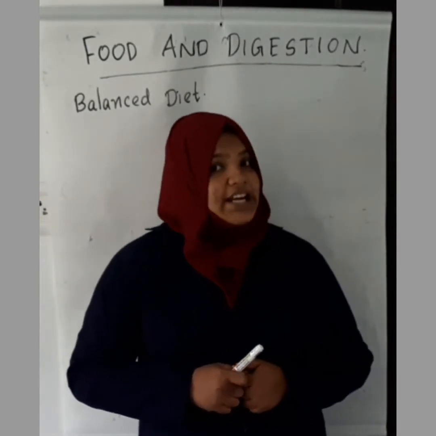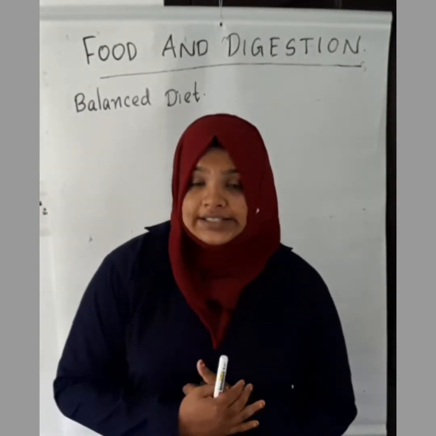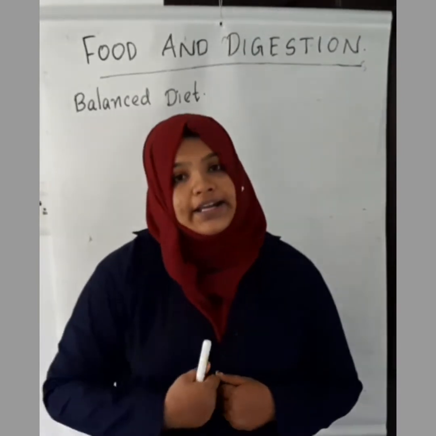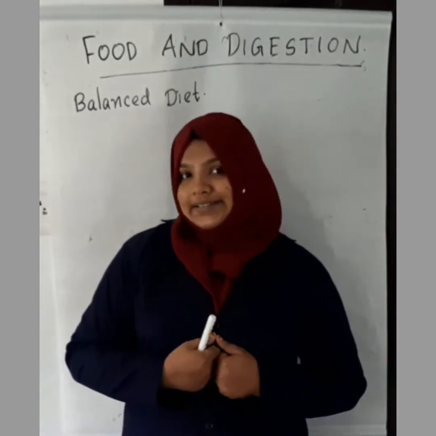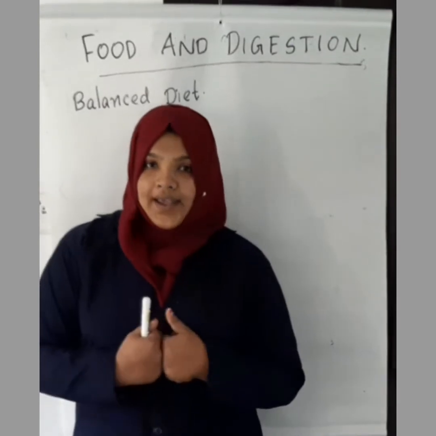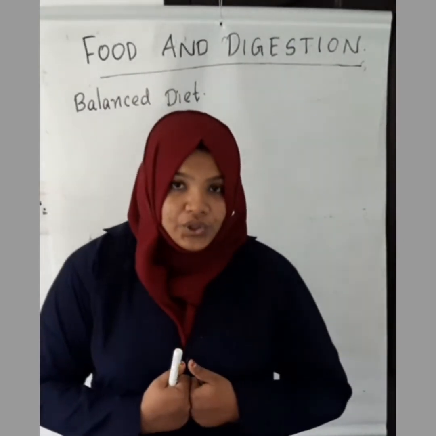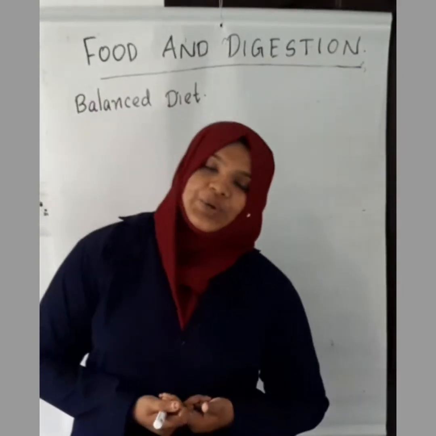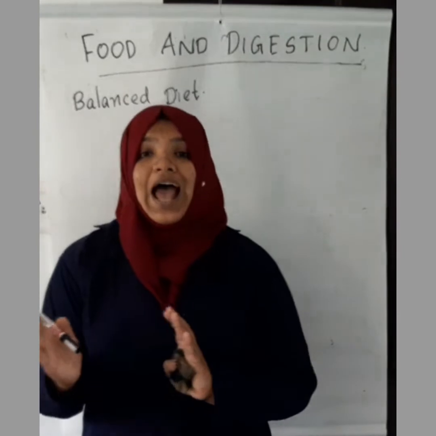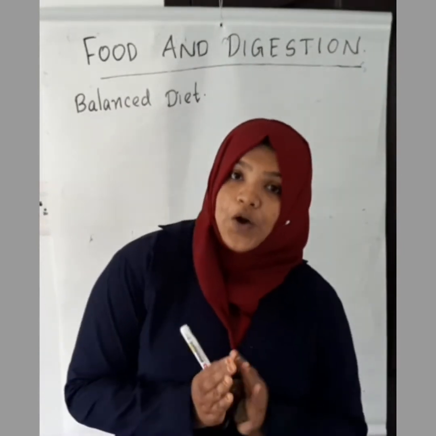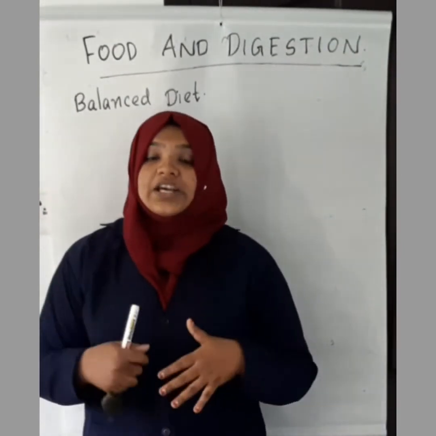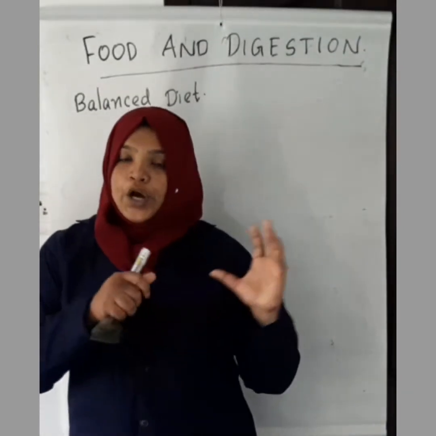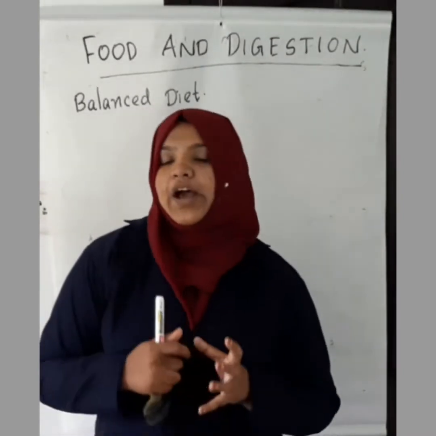And you remember our classes, we have learned that the different nutrients have different functions. For example, carbohydrate and fat provide the energy, while the protein helps us to repair our body parts, and it helps us to grow. So the different nutrients have different functions. So we have to include all these nutrients in our food.